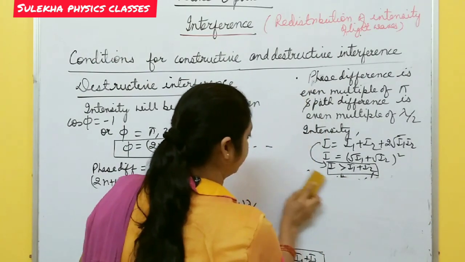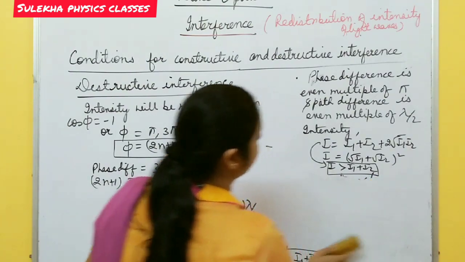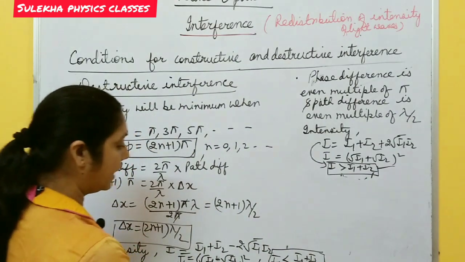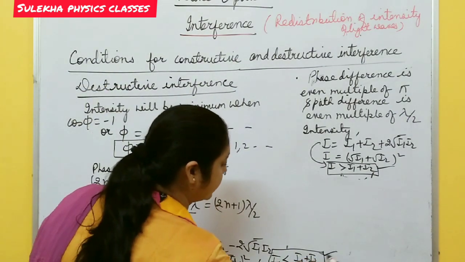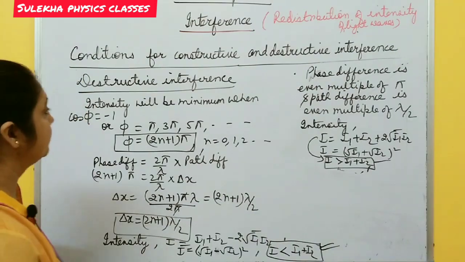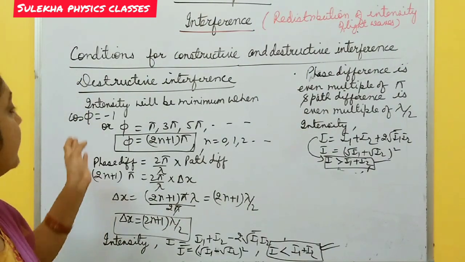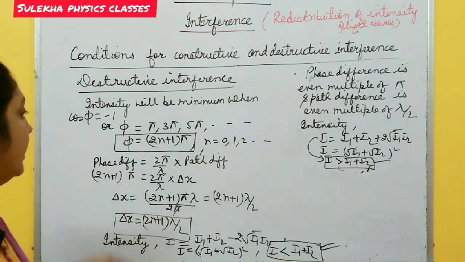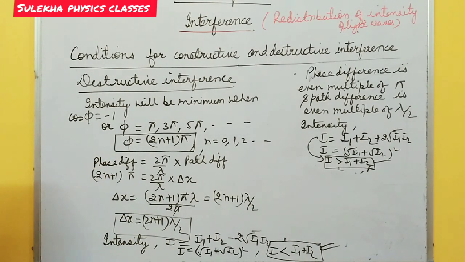So in this way you remember these things. For constructive interference, intensity increases, it's greater than I1 plus I2, and for destructive interference, intensity decreases, less than I1 plus I2. So in this way you can derive the conditions for destructive and constructive interference. Take a screenshot of this one.